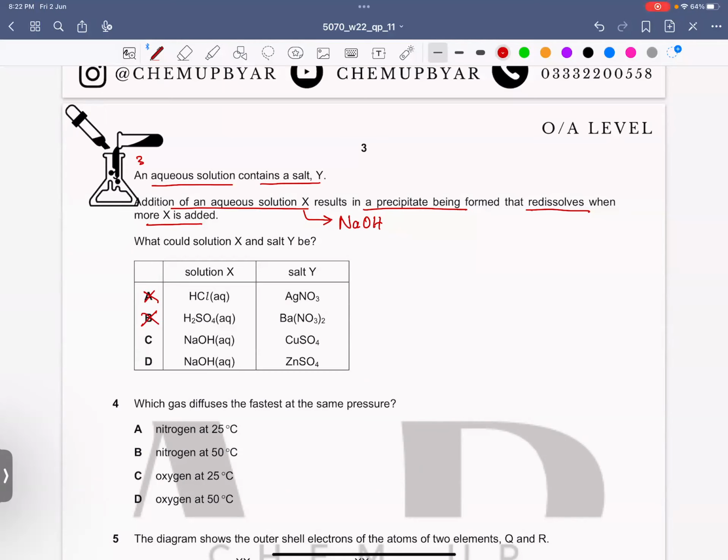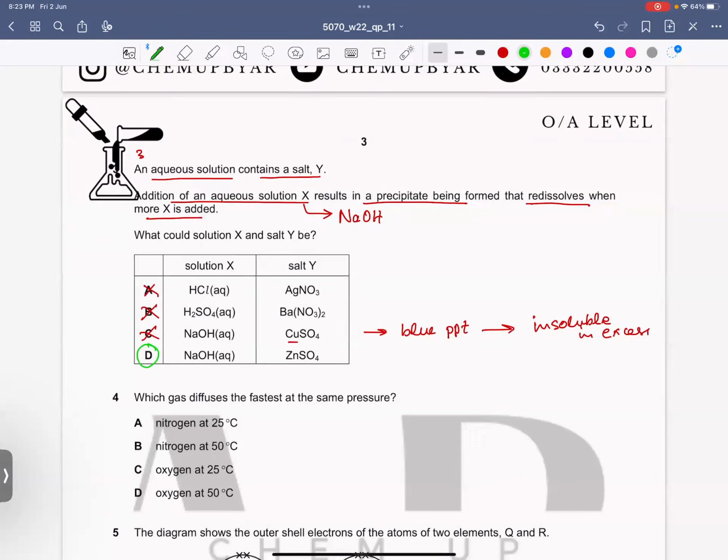Now we have B, C and D. In copper sulfate, if there is copper, then you will get blue precipitates, and these blue precipitates are insoluble in excess, so they don't dissolve. So C goes wrong. Then in green iron sulfate, B is the correct answer. And in the case of D, when there is a zinc ion, zinc forms white precipitates, which dissolve in excess. Is this clear to everyone? Yes, sir.